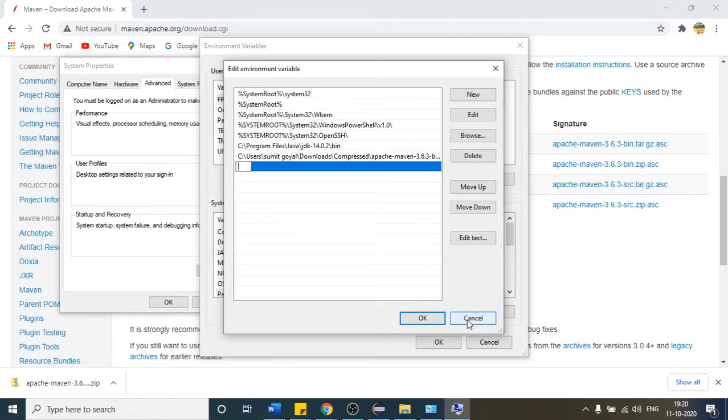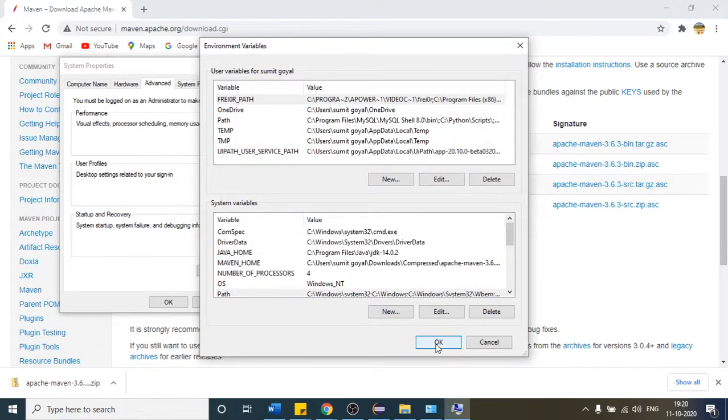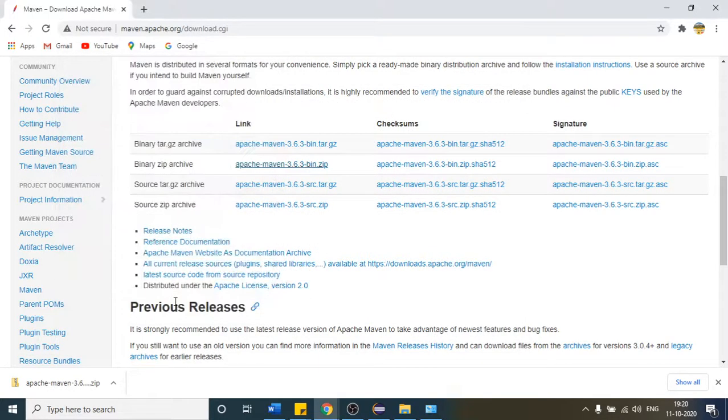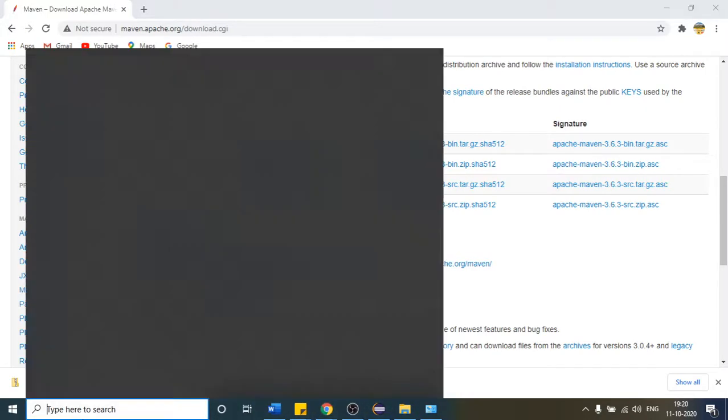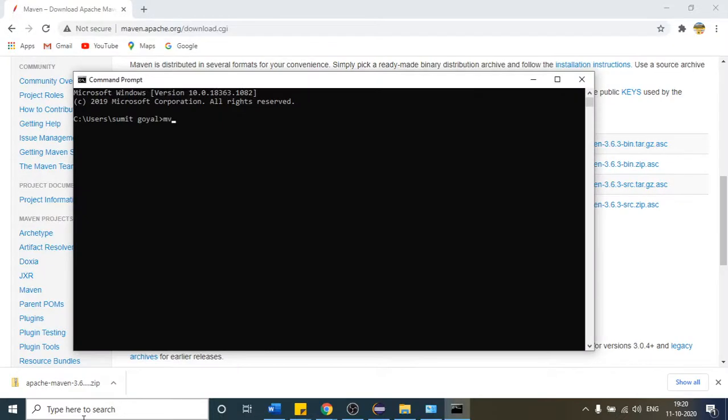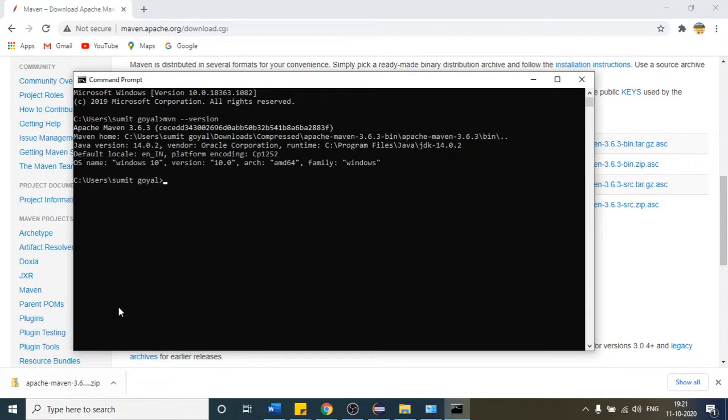Let me click cancel this time, and after that you have to click OK. This way we have defined where in your system Maven is present. If you want to check whether the Maven installation is successful or not, come to command prompt and type mvn hyphen version. You will get some output telling what Maven version my machine is running. If you see this, it means the installation is successful.